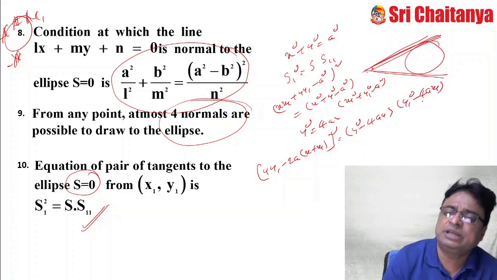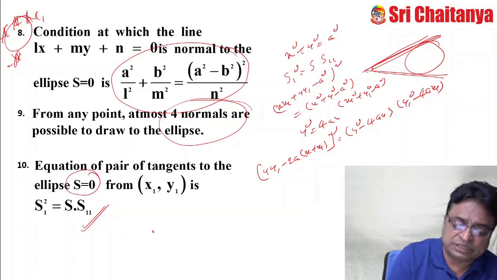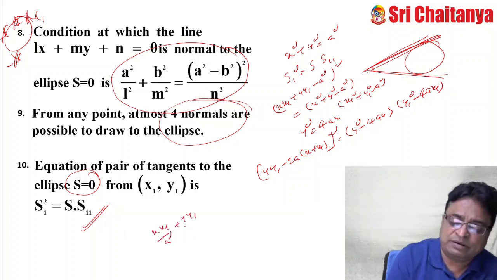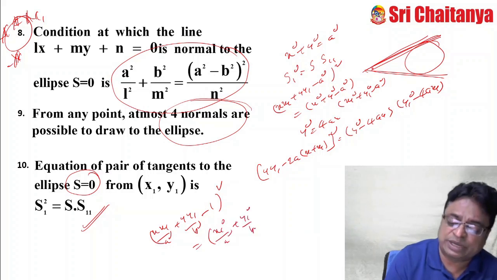This is the equation of the pair of tangents to the parabola. And for the ellipse, that is (x x1 by a square plus y y1 by b square minus 1) whole square equal to (x1 square by a square plus y1 square by b square minus 1) into (x square by a square plus y square by b square minus 1).